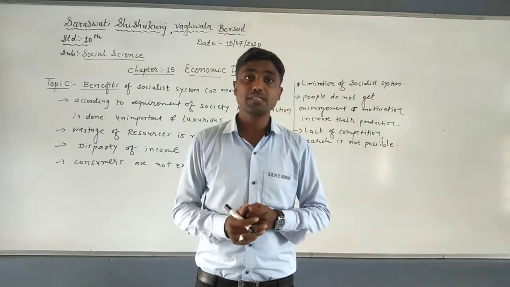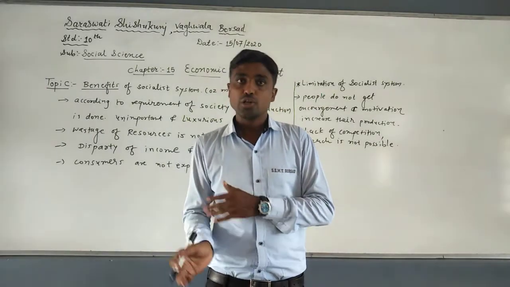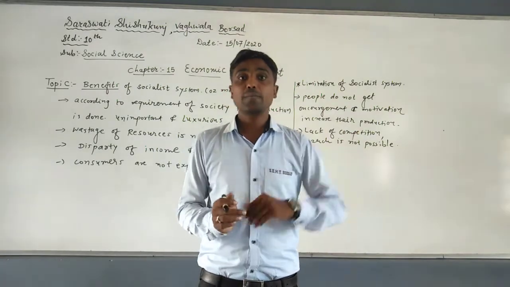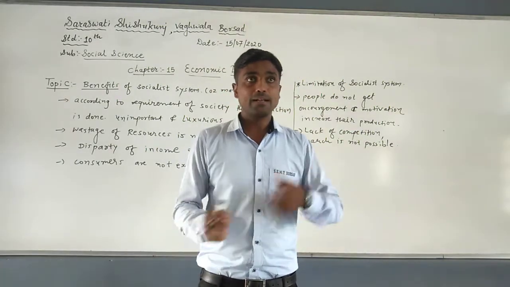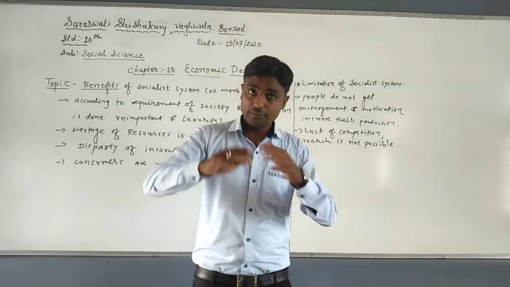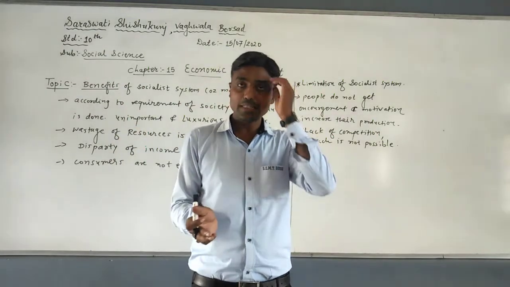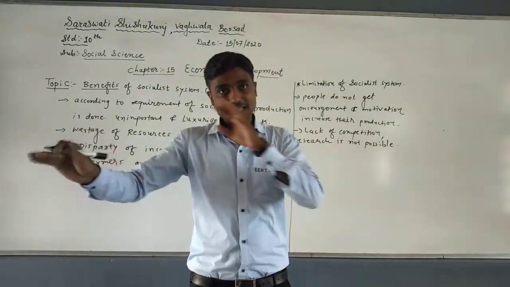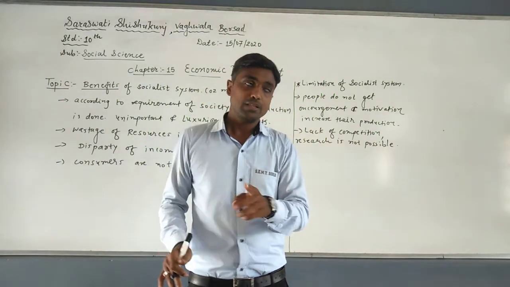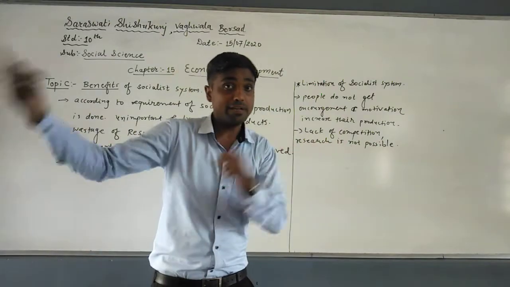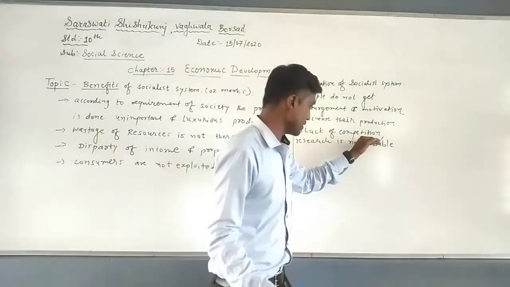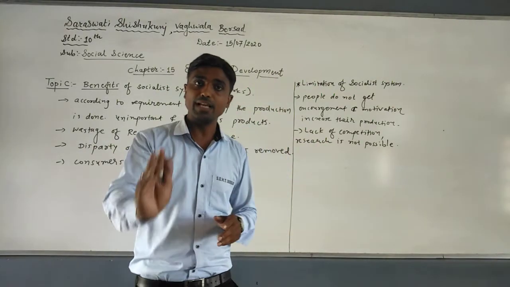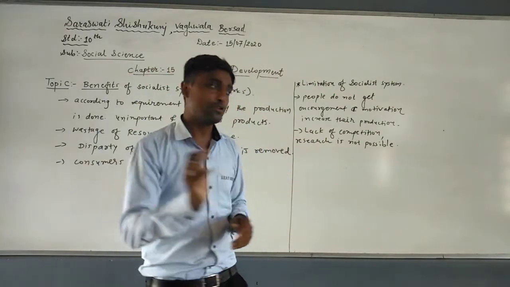For example, if you are purchasing an Oppo smartphone, at the same time in the market system another company, for example Vivo, is producing great features or a grand-looking or slim-looking phone in comparison to the Oppo smartphone. So there is a competitor, and at that time research will be done. But here there isn't any competitor, so research is not possible. Only one product is going to be produced.